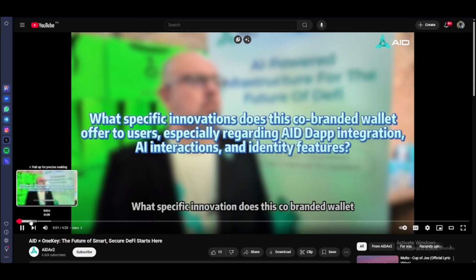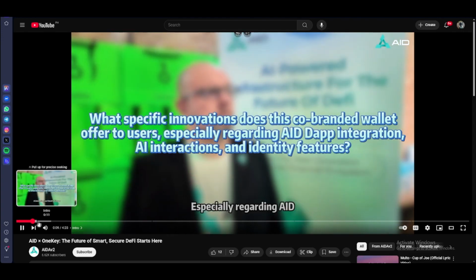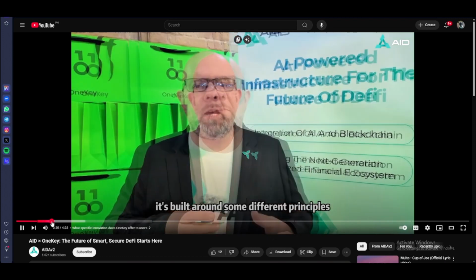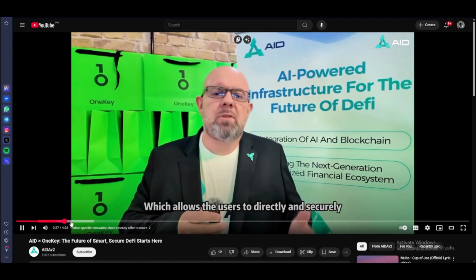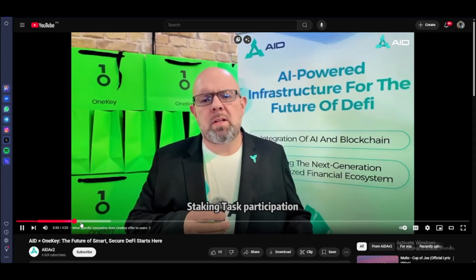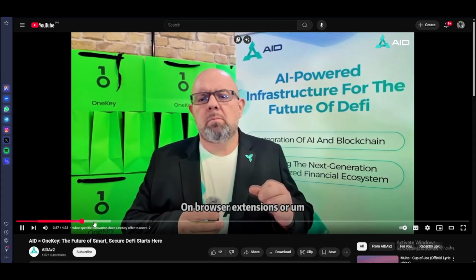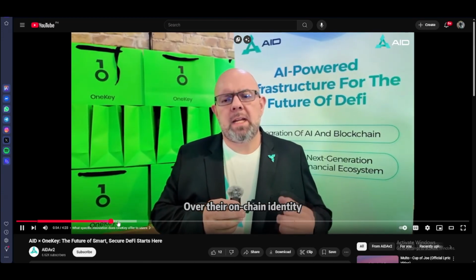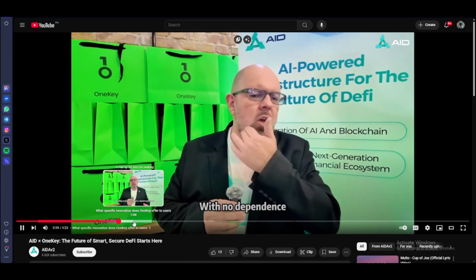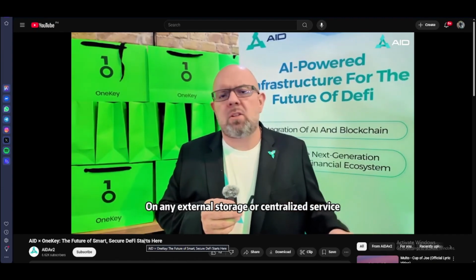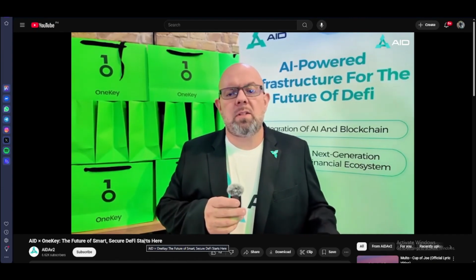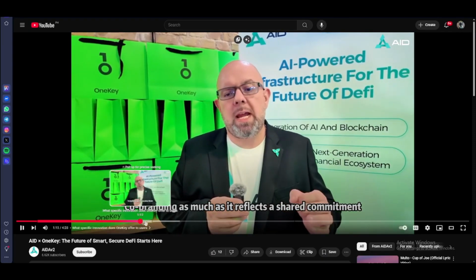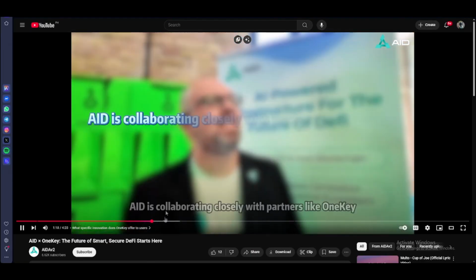What specific innovation does this co-branded wallet integration bring? The AID OneKey co-branded hardware wallet is built around a particular security DApp, which allows staking, task participation, and transactions with a transparent experience, and full control over their on-chain identity, all the data and signatures, with no dependencies on any external storage or centralized service. So the wallet is not just about co-branding as much as it is about access and security.